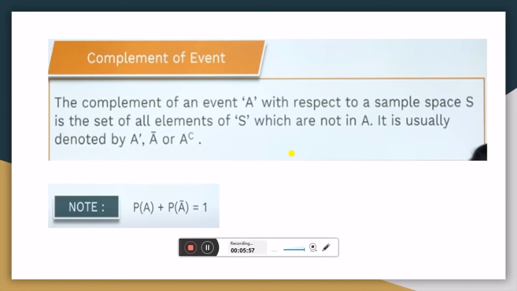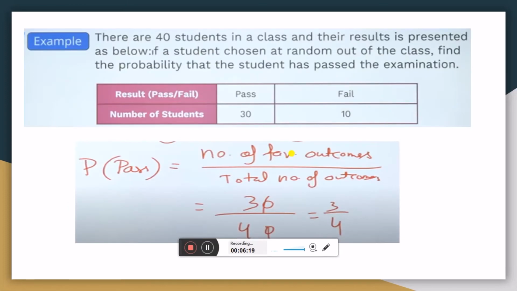Complement of an event. The complement of an event A with respect to a sample space S is the set of all elements of S which are not in A. It is usually denoted by A dash, A bar or A superscript C. Note, probability of A plus probability of A bar is always equal to 1. Now let us take an example of this.